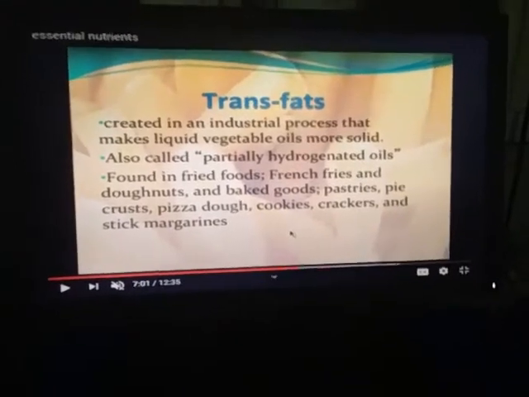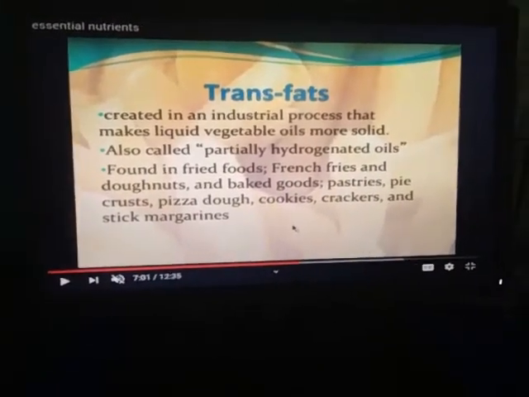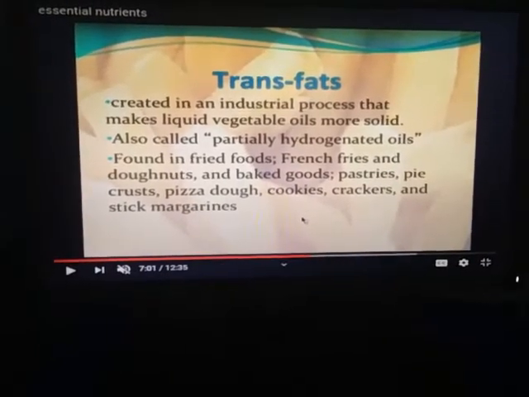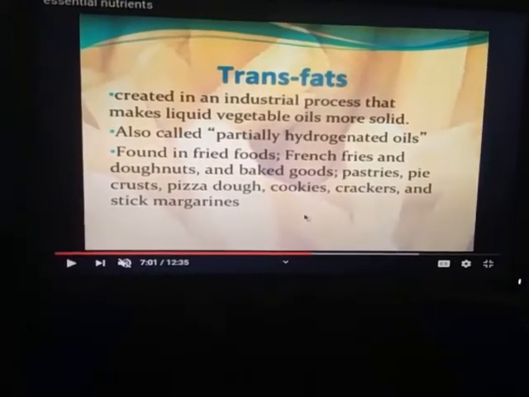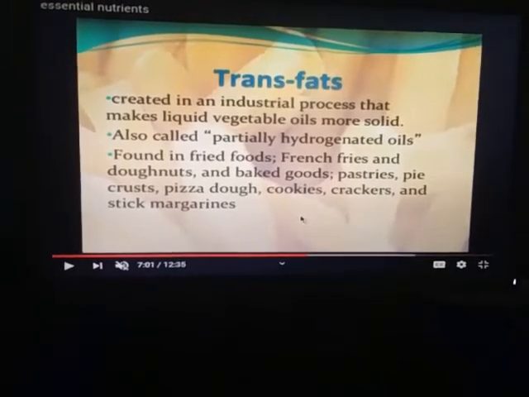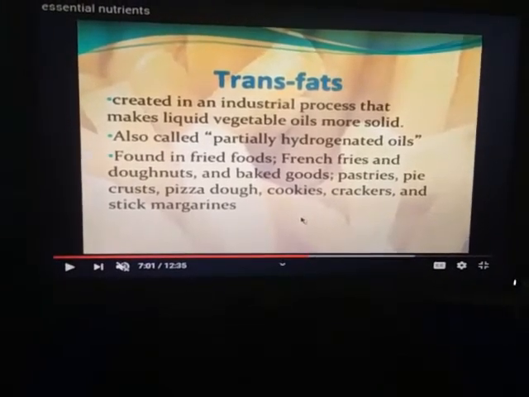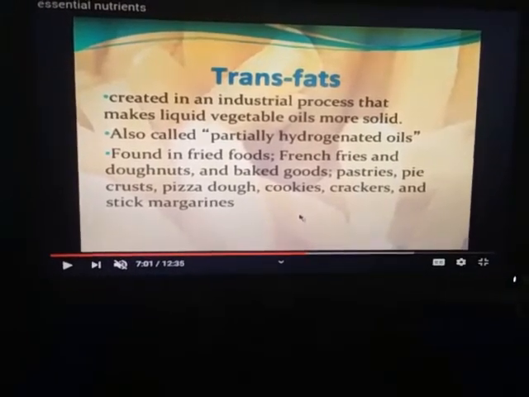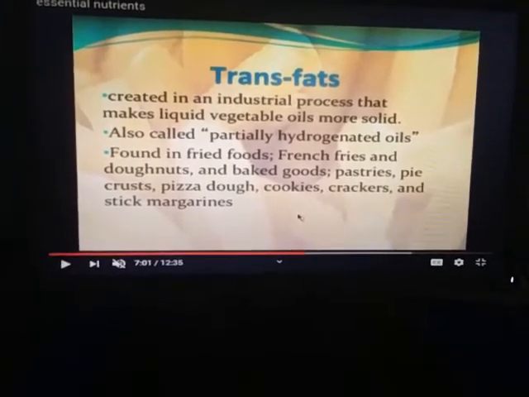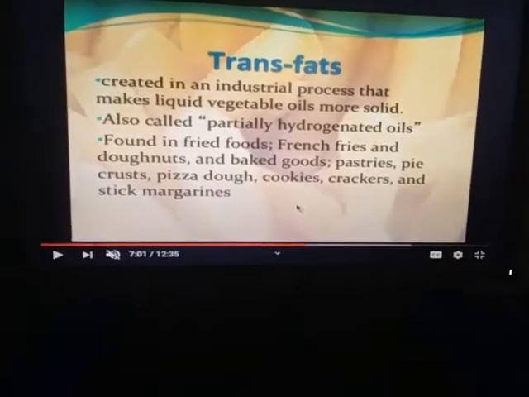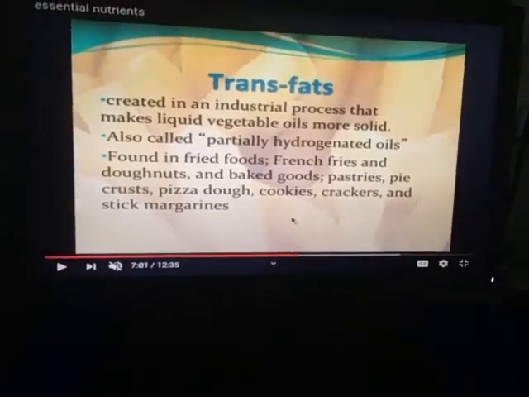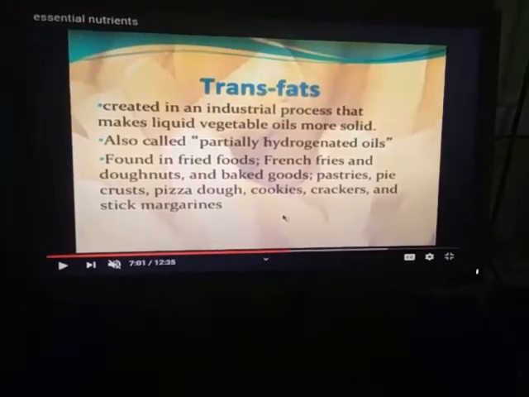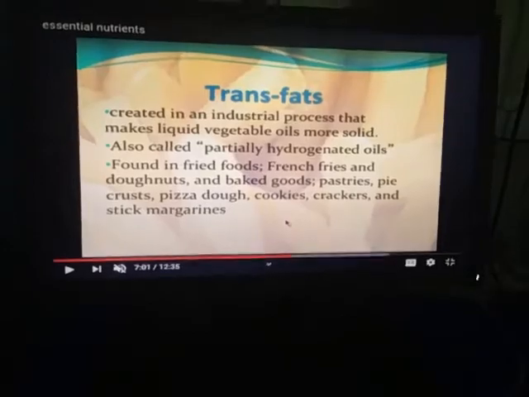Now one main type of trans fats is created in an industrial process that makes liquid vegetable oil more solid, also called partially hydrogenated oils. They are found in fried foods, french fries, and doughnuts, and baked goods like pastries, pie crust, pizza dough, cookies, crackers, and stick margarines. They contain trans fat that is not useful for our body in proper quantity.